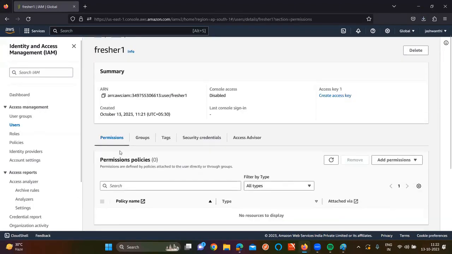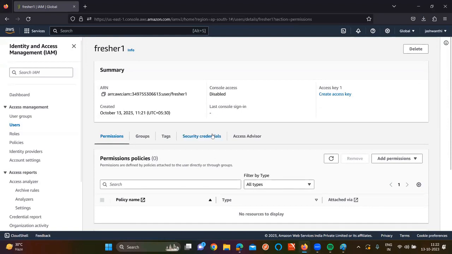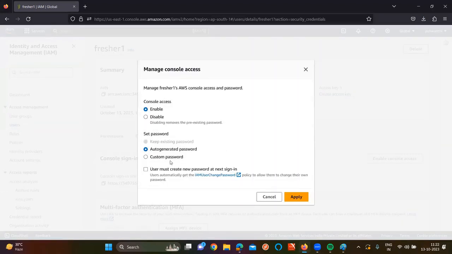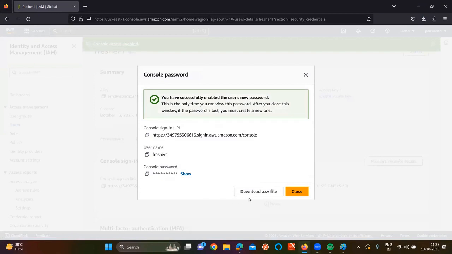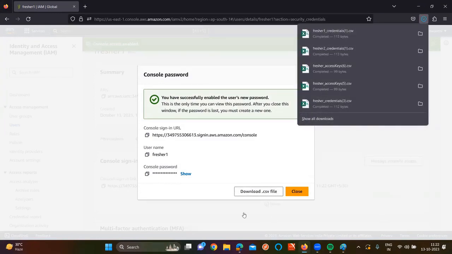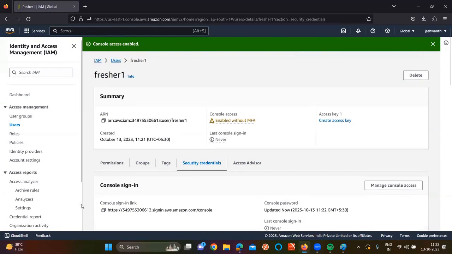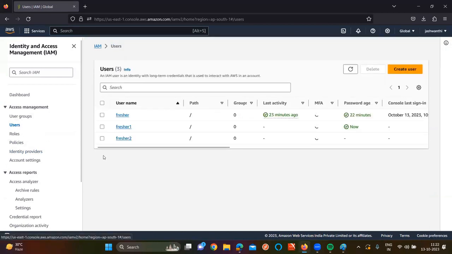Then how do you enable it? Go here, and if you go to security credentials, are you seeing here that console access is not enabled? Click on enable console access. Auto generate password. User must create a new password when signing in. Click on apply. You will get the username and password. Are you getting it or not? So in this way you can do it. If unfortunately you miss giving the console access, you can go here and click on give console access. Clear, no? Now, fresher1 and fresher2 are the two users having zero permissions.